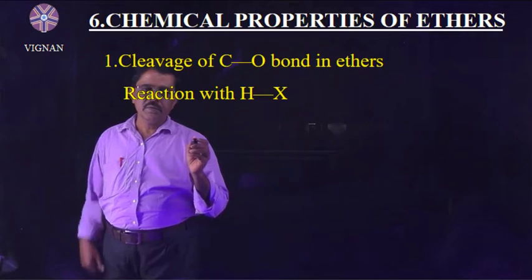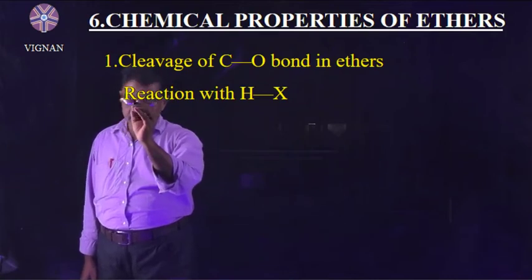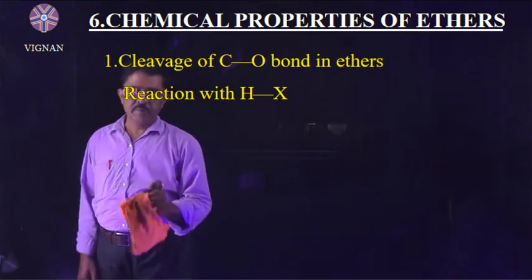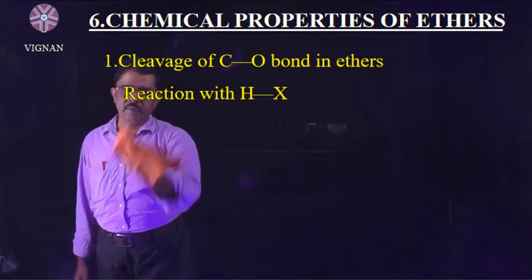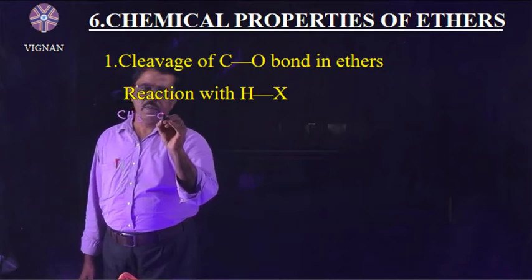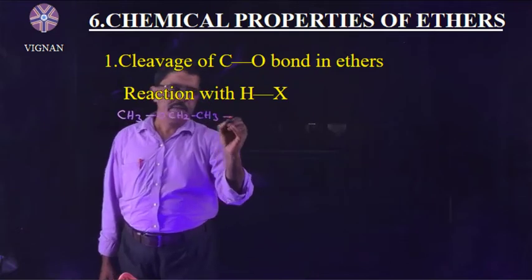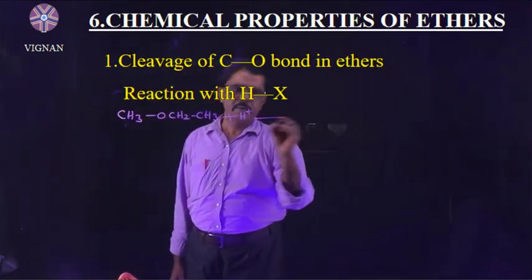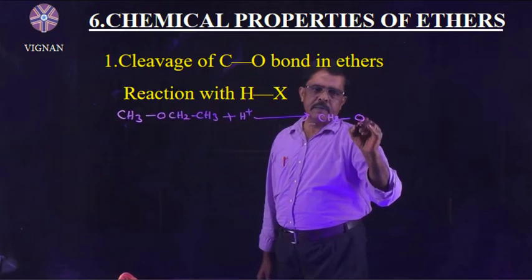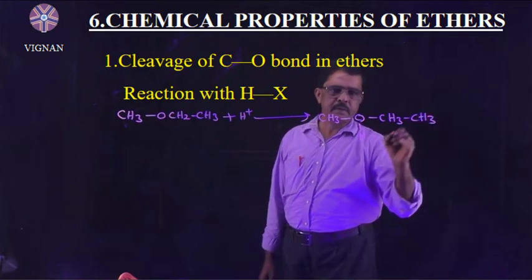The mechanism of the reaction of ethers with HX, I want to write here: CH3OCH2CH3. First it will be protonated by H plus, then we will get CH3 O H plus CH2CH3.